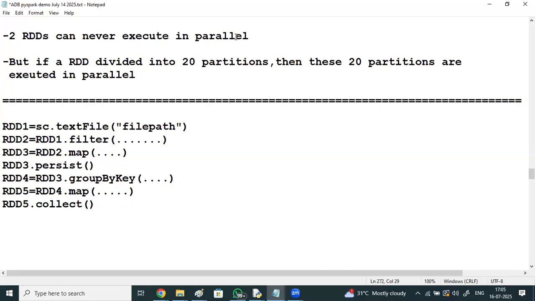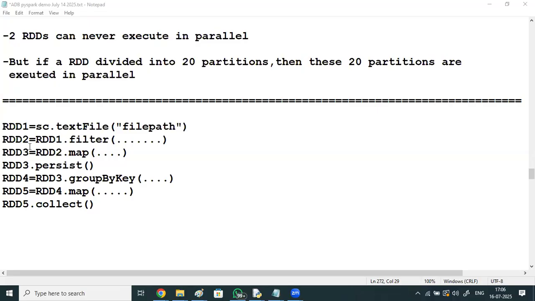Yes. And you said RDDs are immutable. Let's say this RDD2 is immutable. When it gets flushed out of memory, it is computed again, right? So how are RDDs immutable? Yes, RDDs are immutable. They cannot be modified. But once RDD3 comes into the picture, RDD2 gets flushed out from the memory. So again it will be loaded, or what? In what way is it immutable?